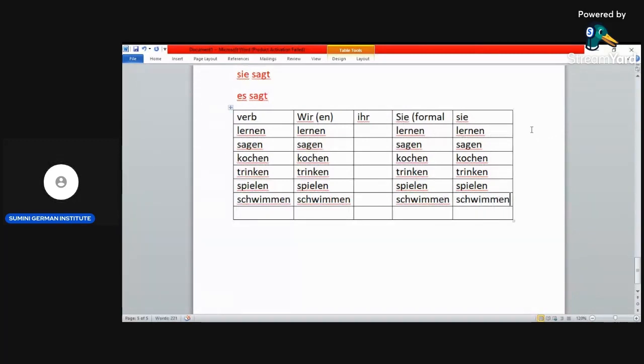Yeah. So for wir, Sie and sie, the same. The one that changes is ihr. And what changes is the ending goes, the en goes, then you have the t. Okay? The t. Only the t. Like for ihr, es. So here lernen becomes lernt.